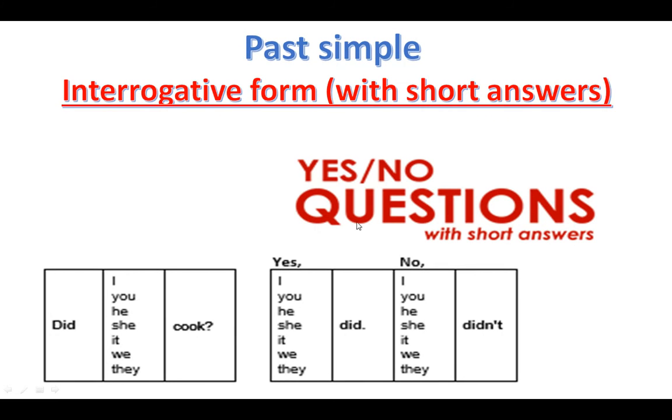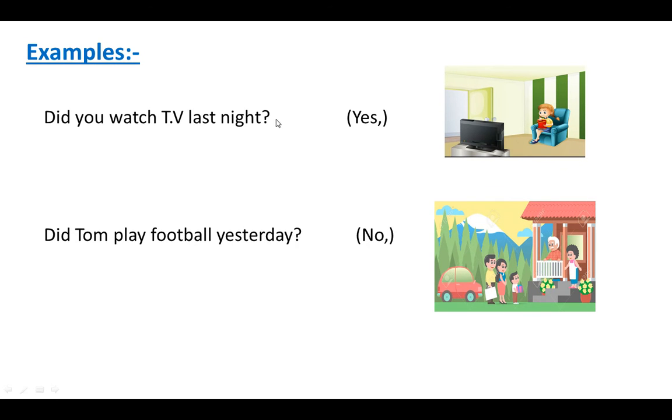What about yes or no questions? If I want to say yes: yes, he did. Yes, she did. What about no? No, I didn't, as we said, did not. Or no, he didn't. No, it didn't. Okay, here we have examples.